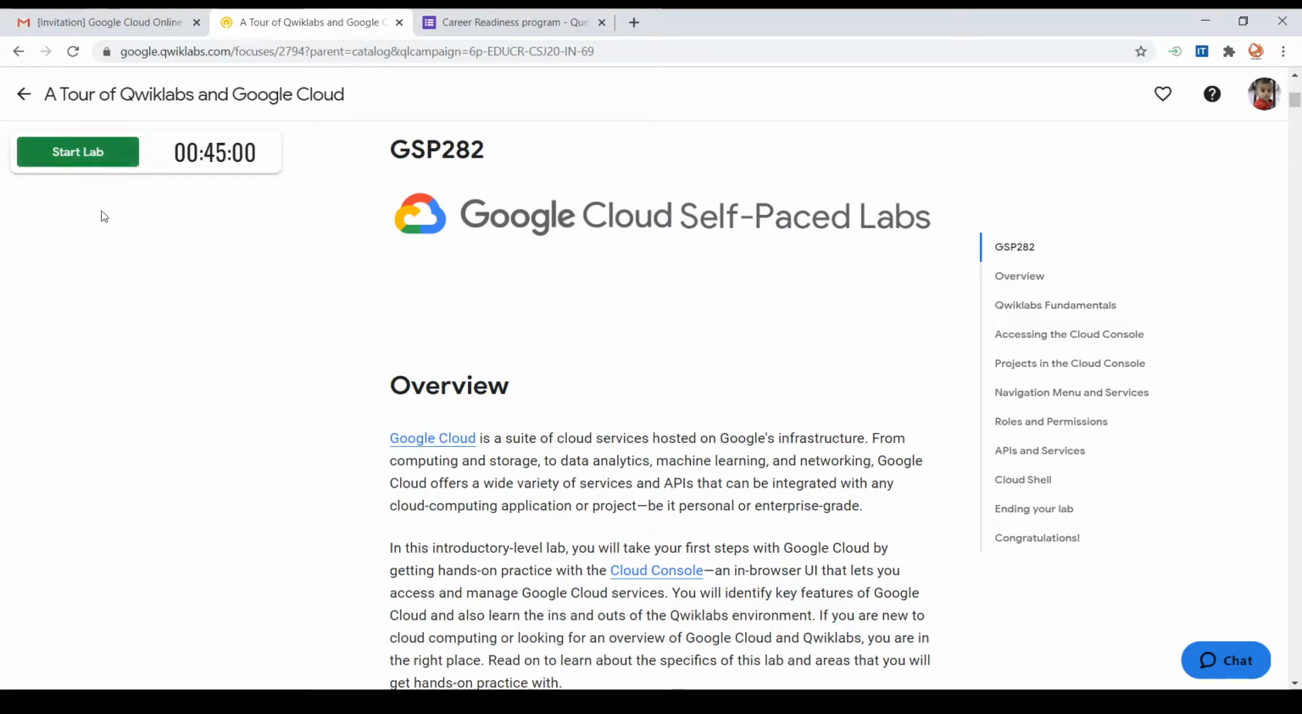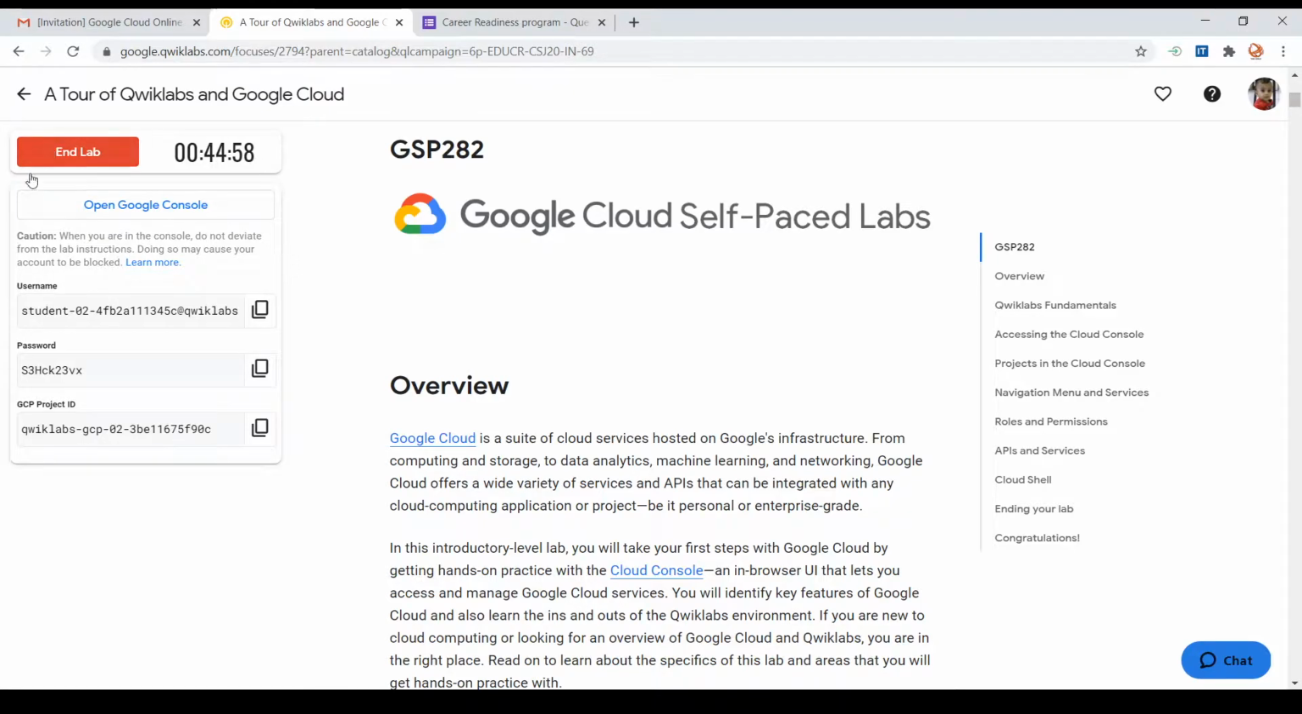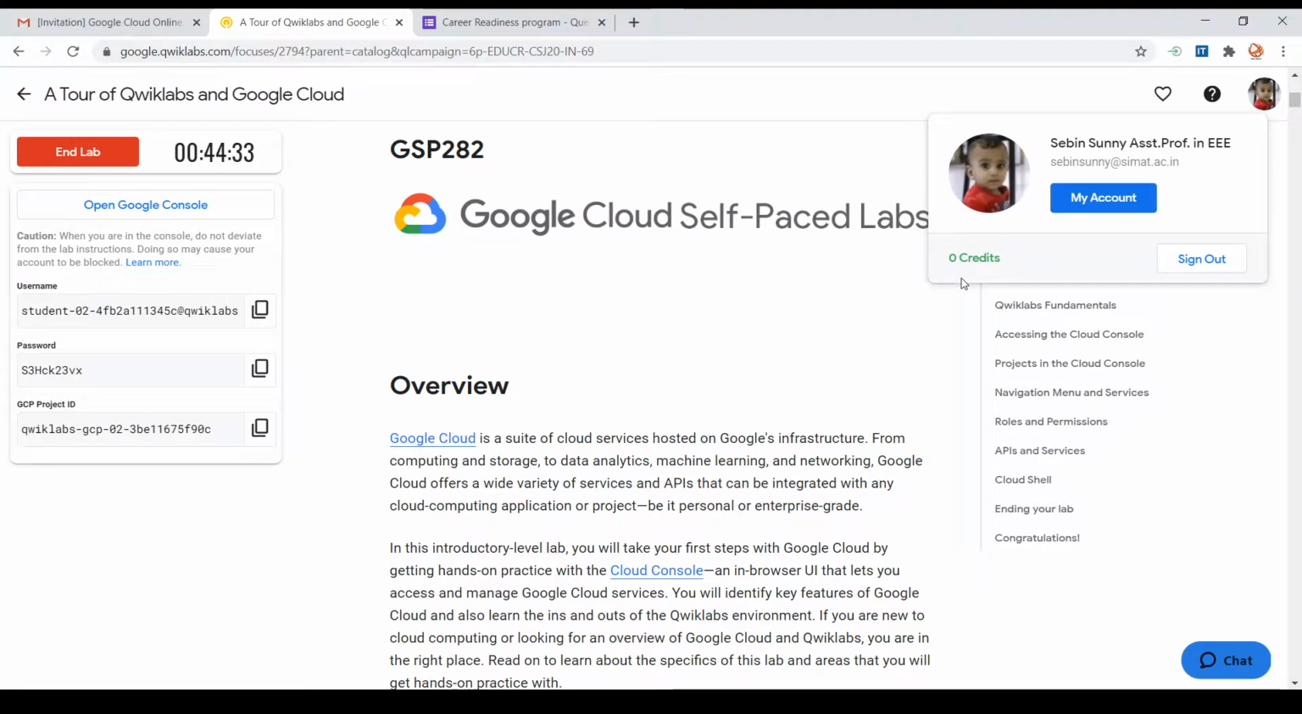To get the 50 credits, click on your profile, Start Lab. Once you click, you can see a window opening like this. This is basically the provisioning of resources by QuickLabs to do the lab. So wait at least 3 to 5 minutes, and once you complete 3 to 5 minutes, then click End Lab. Then you return to the first page from where you came to this page and just refresh and check. Then you will be credited with 50 credits.